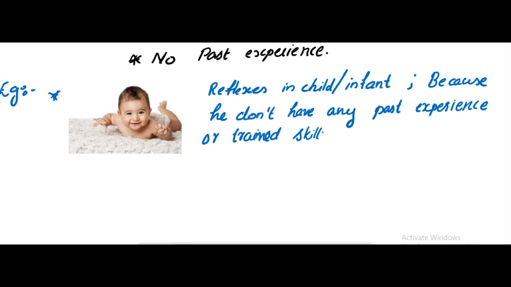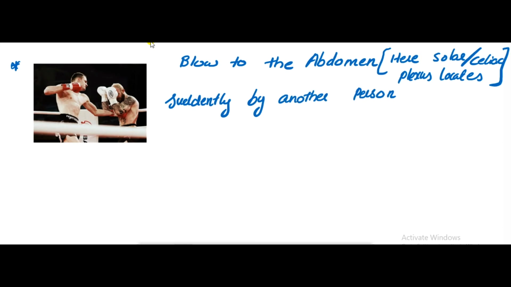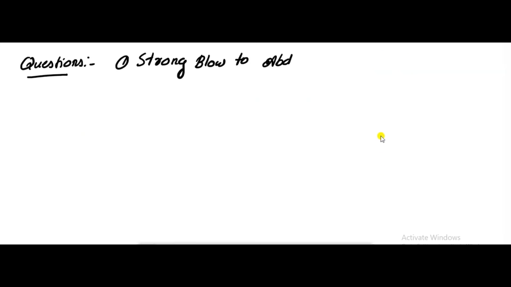A sudden blow to the abdomen by another person leads to cardiac death. Strong blow to the abdomen, he died because of heart attack.